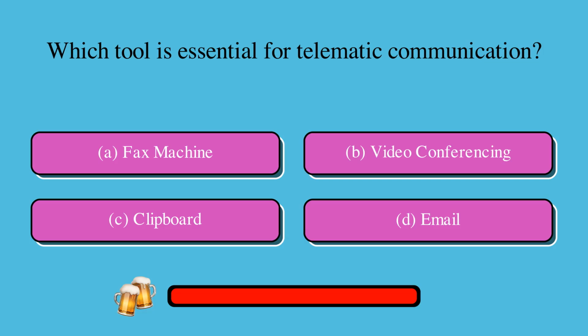Which tool is essential for telematic communication? Is it A. Fax machine, B. Video conferencing, C. Clipboard, or D. Email? The correct answer is B. Video conferencing.